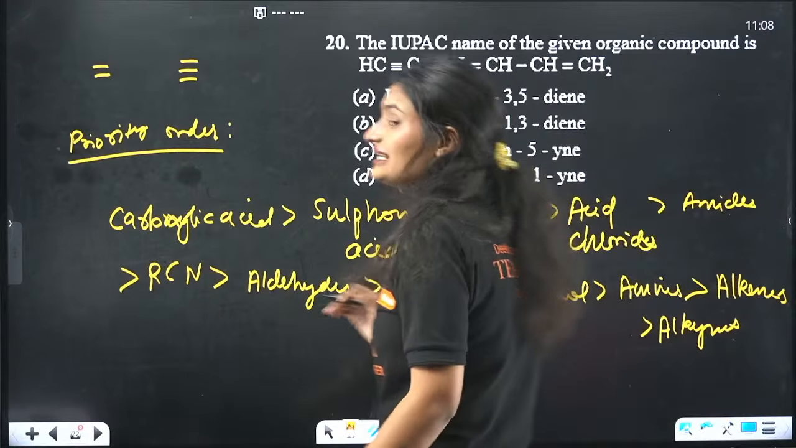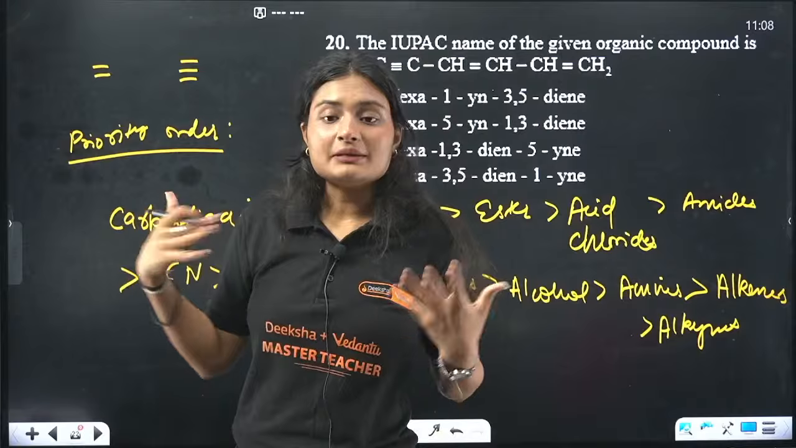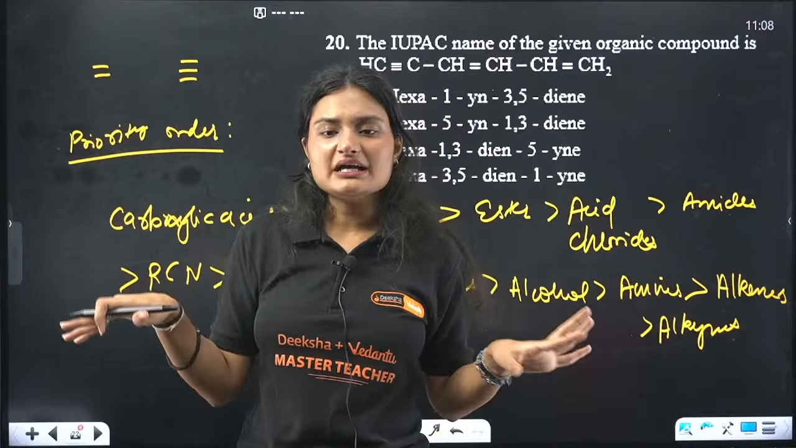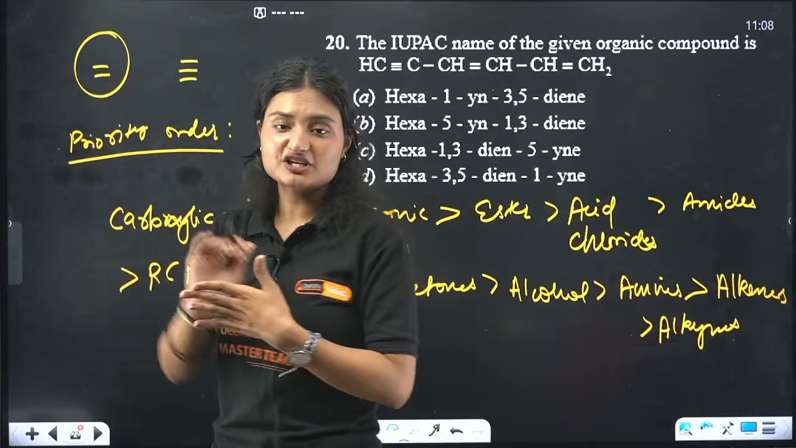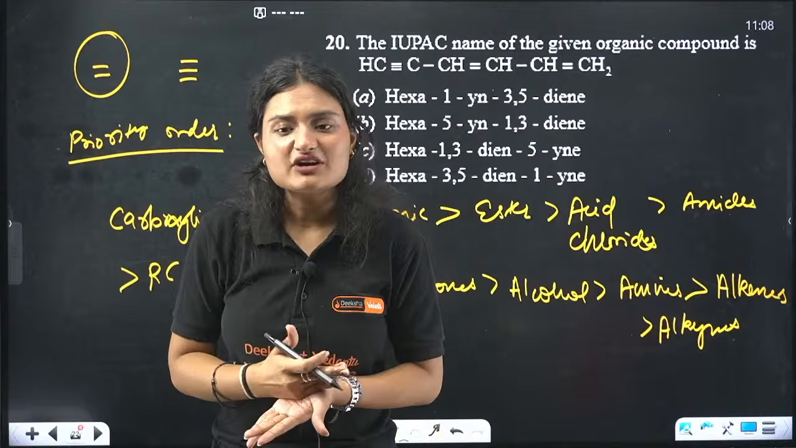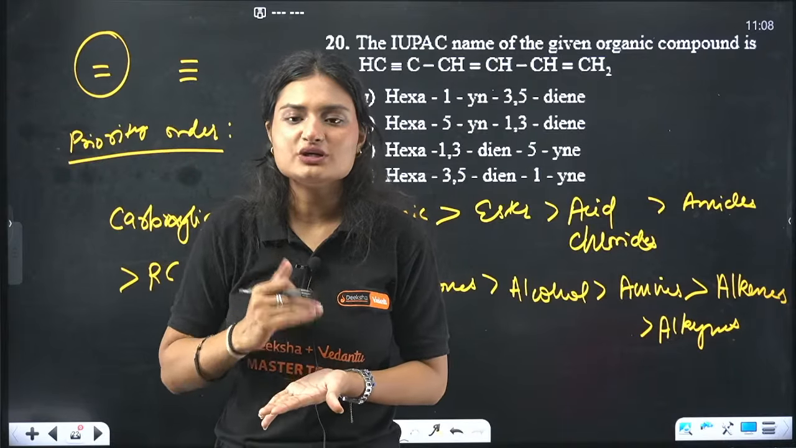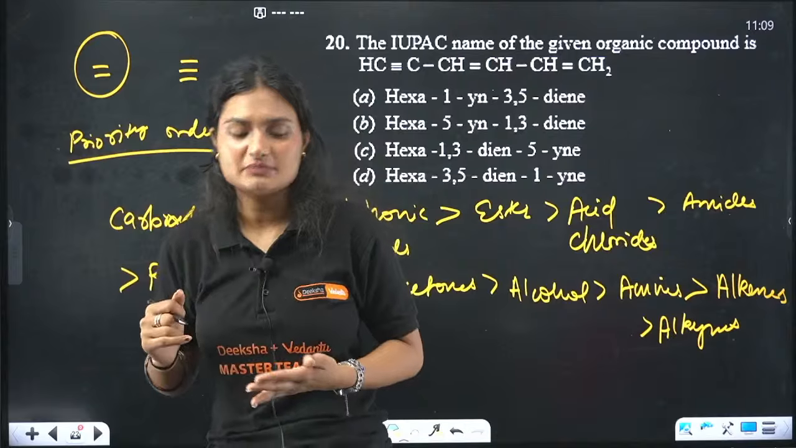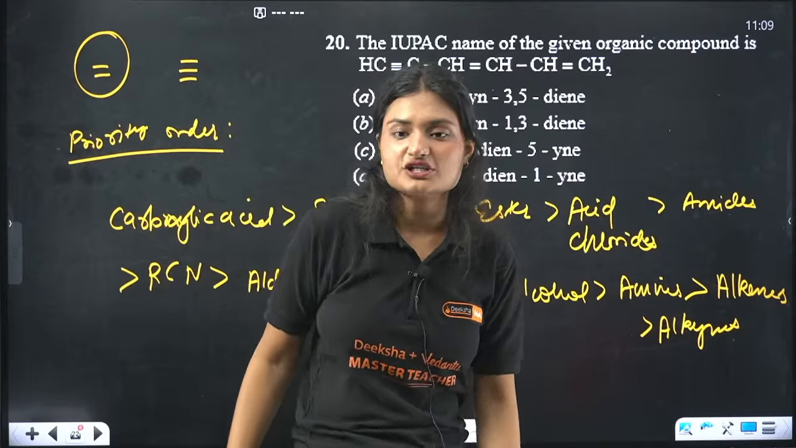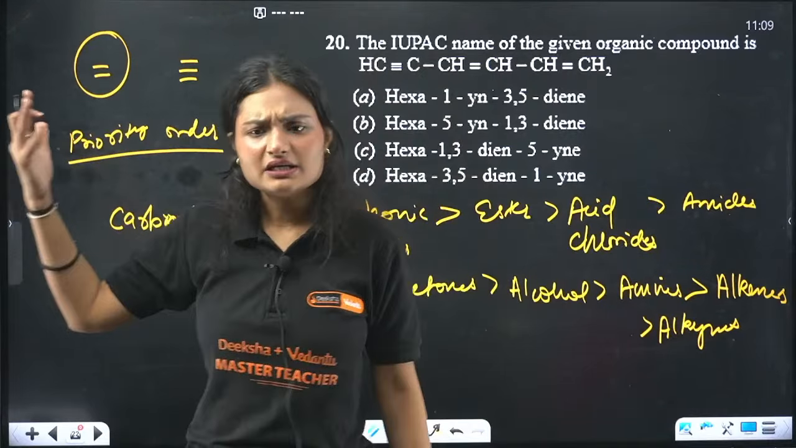And what do you mean by less priority? That means while I am numbering my compound, I will start numbering from my primary functional group. I want to give the primary functional group, according to this priority, the least number. Then I'll give the secondary functional group the greater number. It doesn't matter to me.